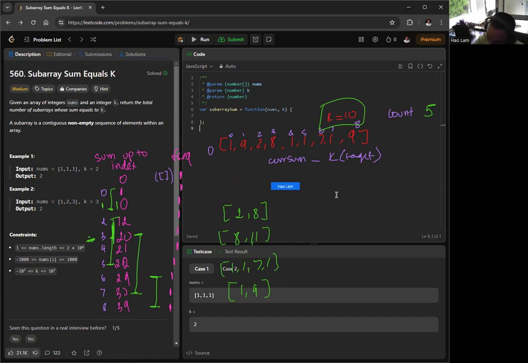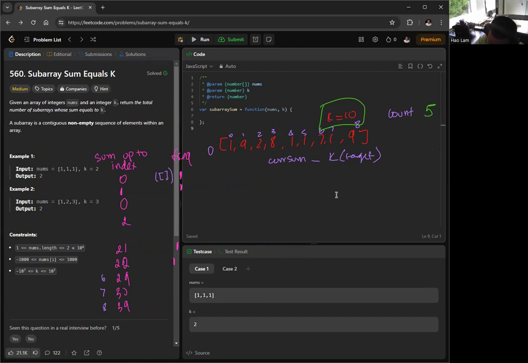So that works. But what if we have negative numbers, right? If we have a negative number, then what does it mean? It means that there's a potential chance that we will see the same sum more than one time, right? So let's look at that example.